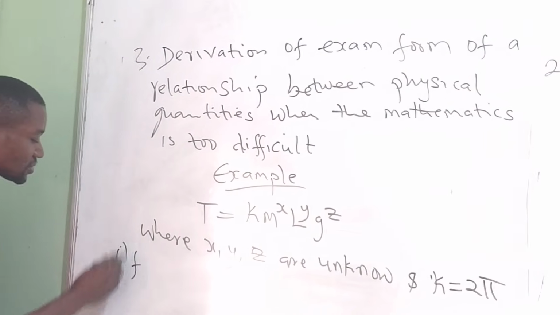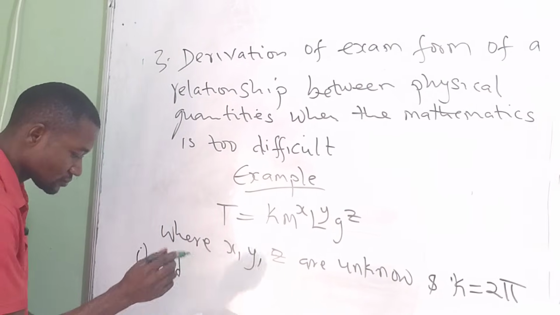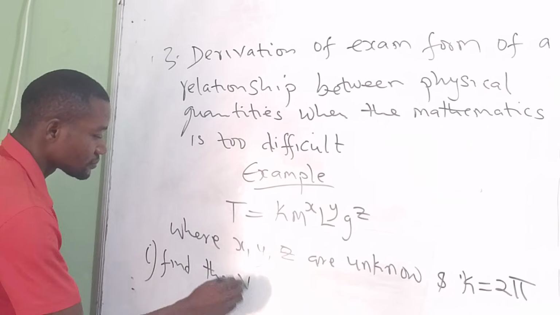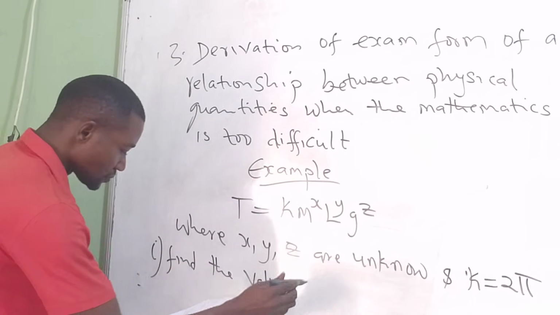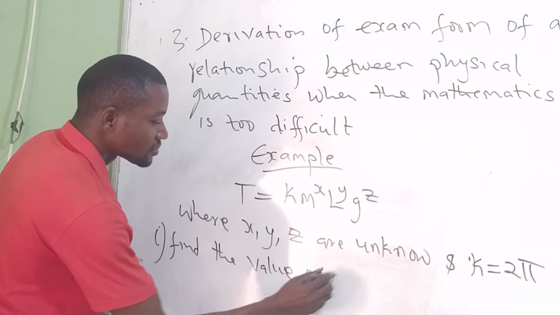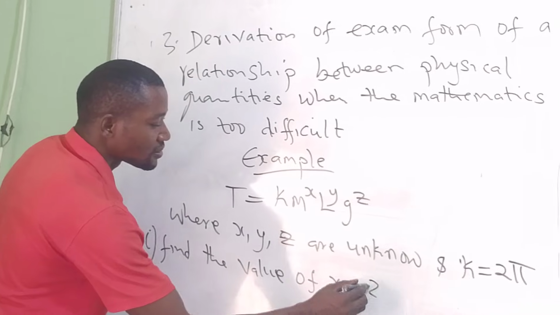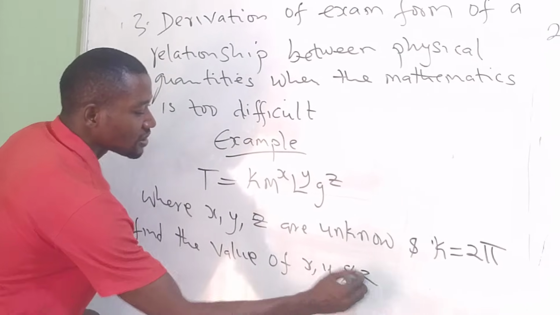The first question says we should find the value of x, y, and z.